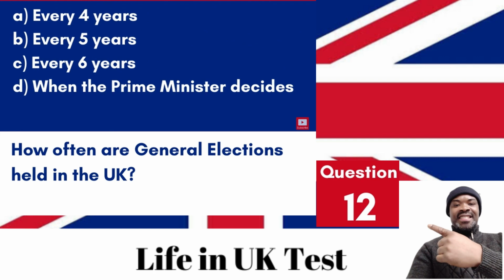Question 12. How often are general elections held in the UK? A. Every 4 years. B. Every 5 years. C. Every 6 years. D. When the Prime Minister decides. Answer: B. Every 5 years. UK general elections are typically held every 5 years.